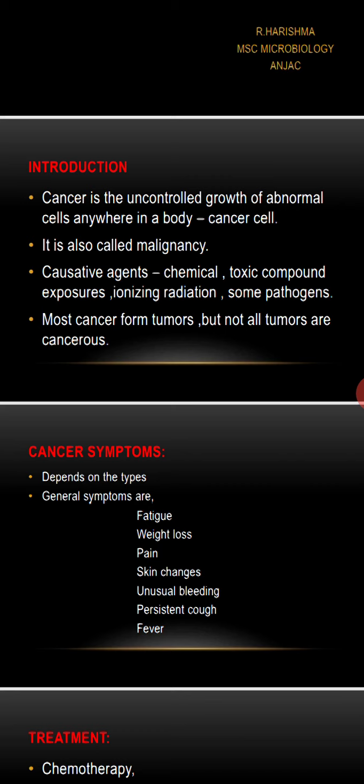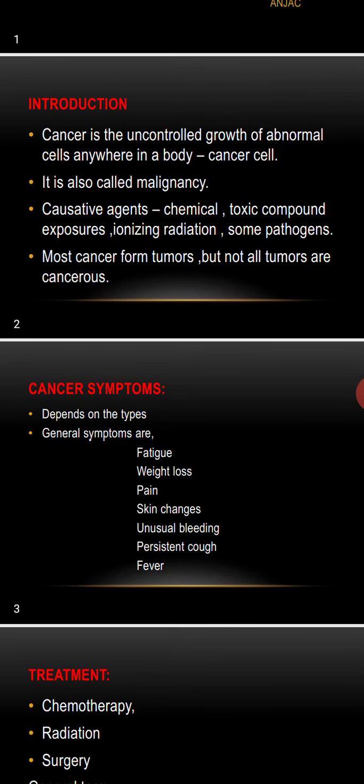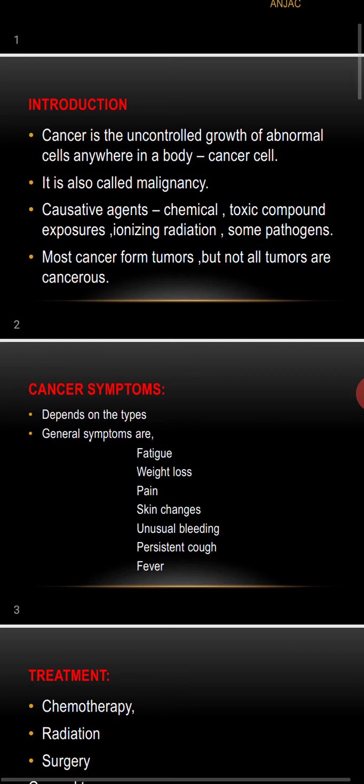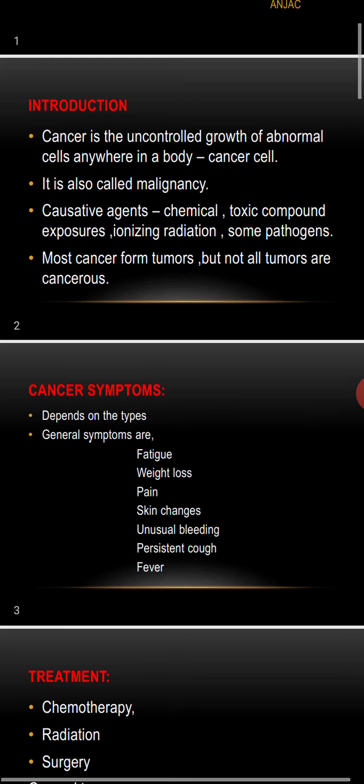Most cancers form tumors, but not all tumors are cancerous. So what is a tumor? A tumor is a lump or clump of cancerous cells, or when the cancerous cells form a mass at a site, it is called a tumor. A tumor can be benign or malignant. The malignant is most dangerous because it can undergo metastasis. It can spread to other places, whereas a benign tumor will remain there. It can be removed by surgical methods also. So these are the two types of tumors.